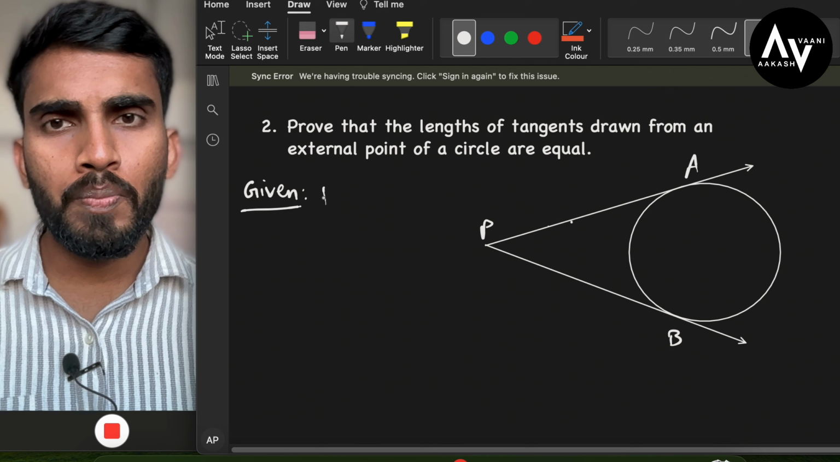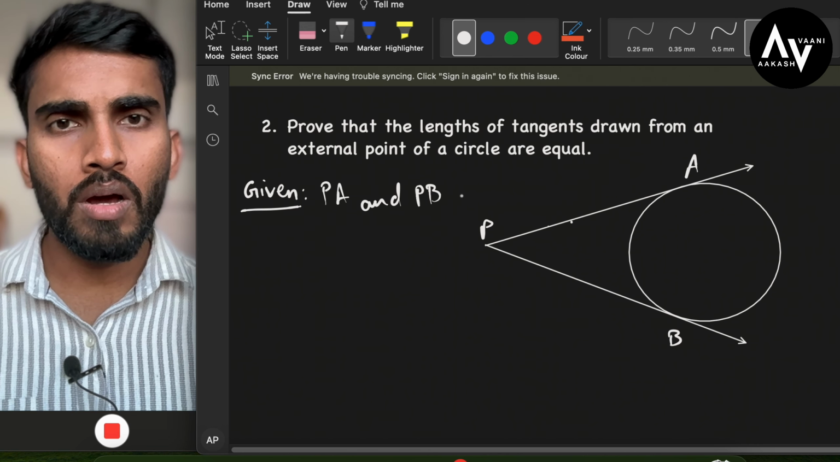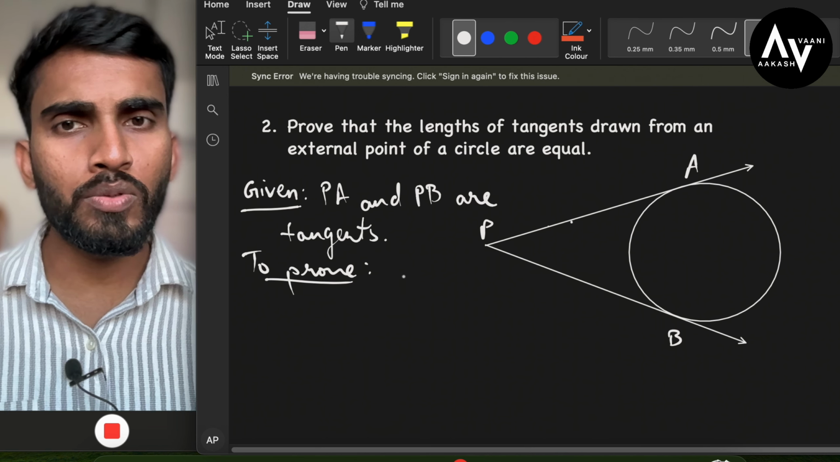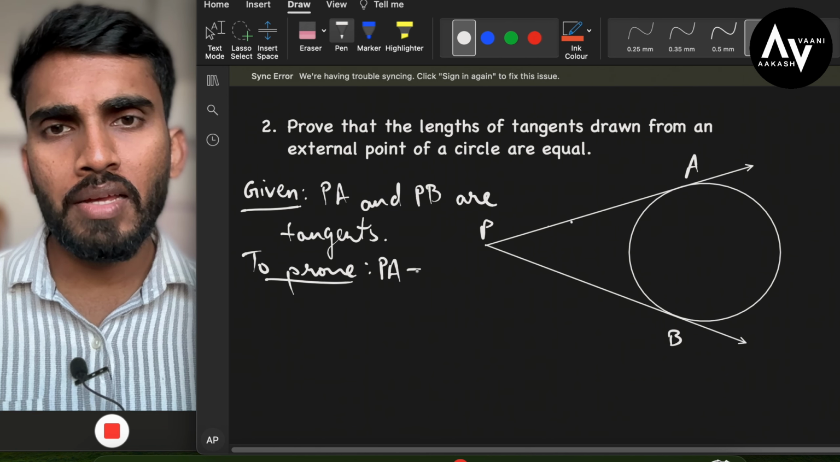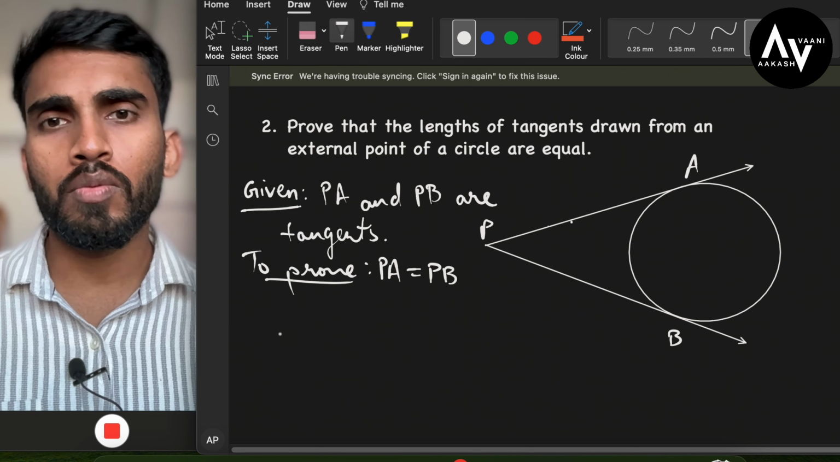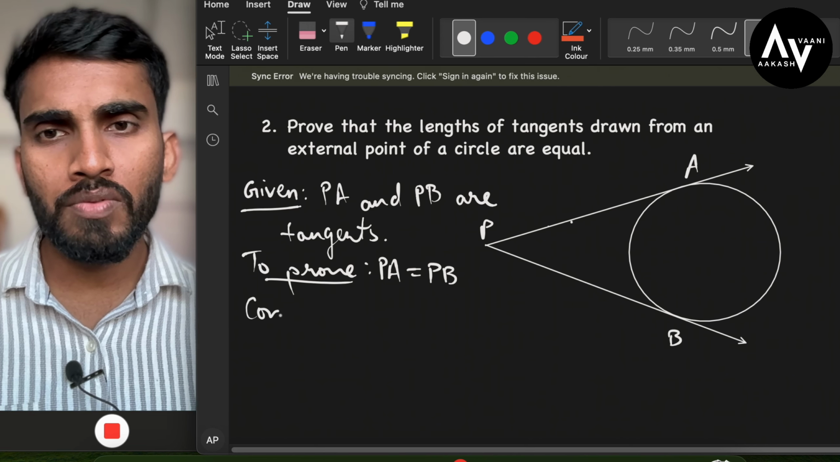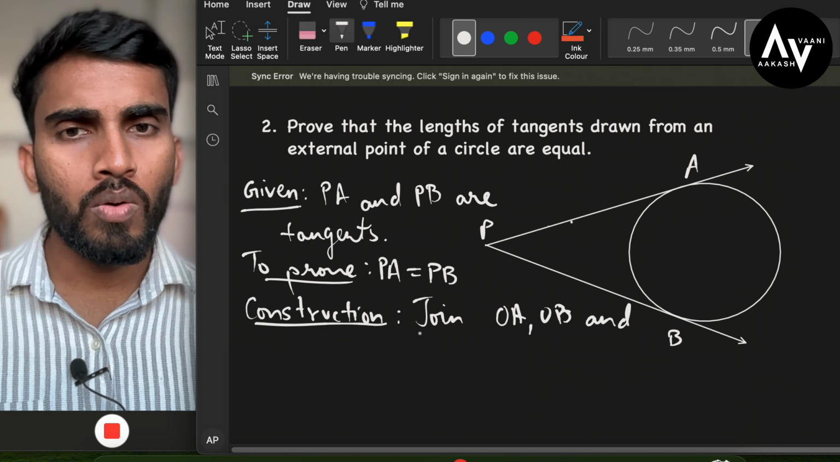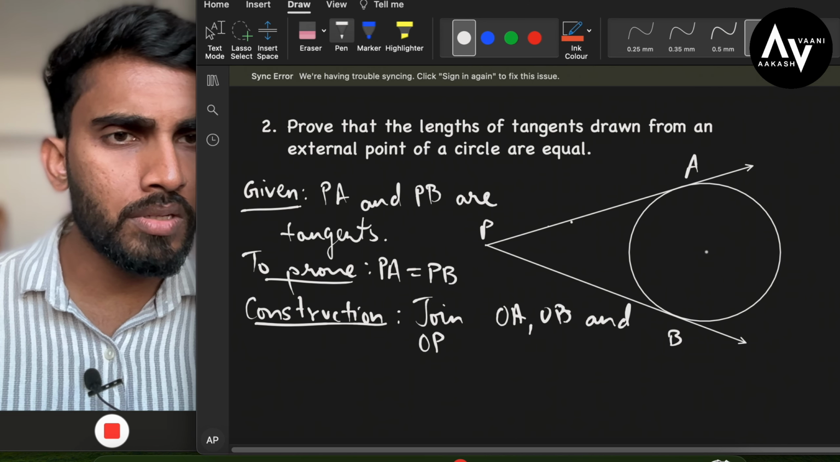Given is PA and PB are tangents. To prove, we have to prove that these two tangents, that is PA is equal to PB. The lengths of P to A and P to B, these two are equal. That is what we have to prove. Construction: we will join OA, OB and OP. So this is the center of the circle, O.